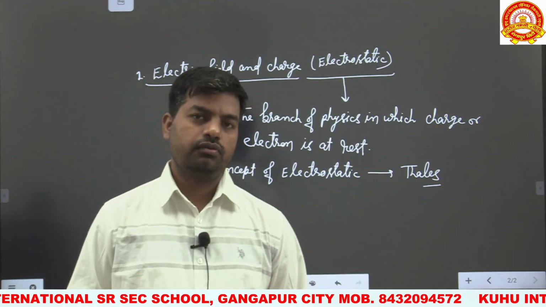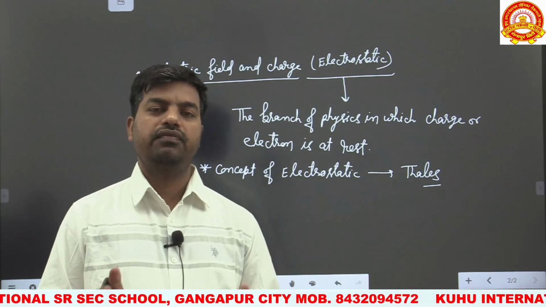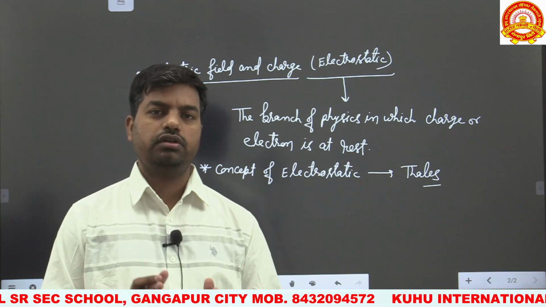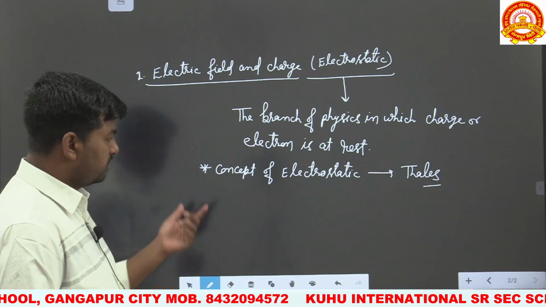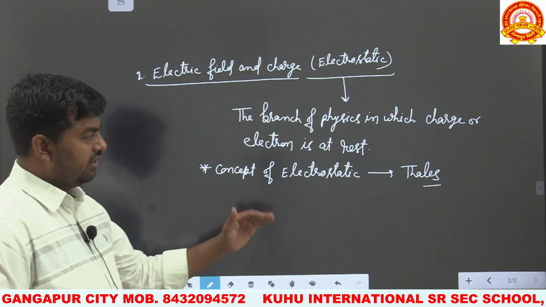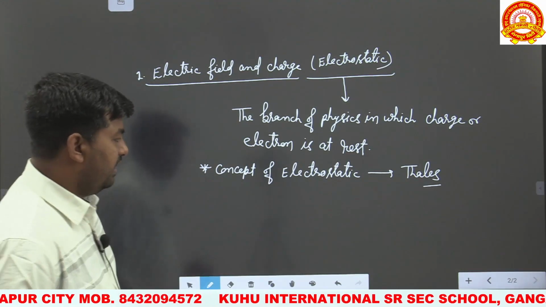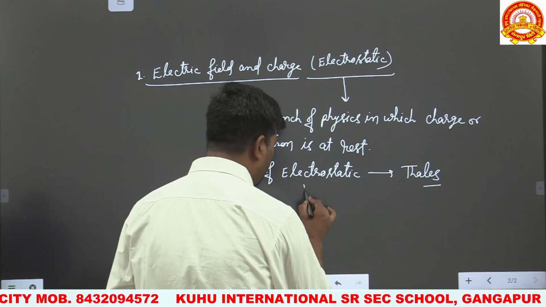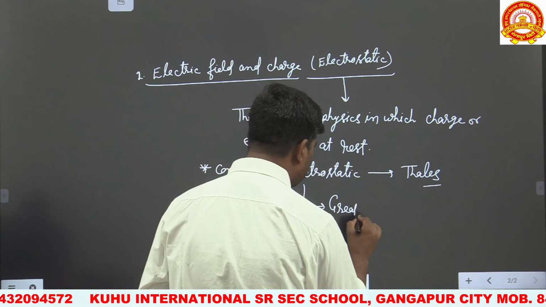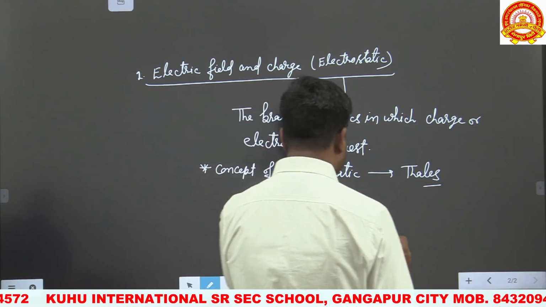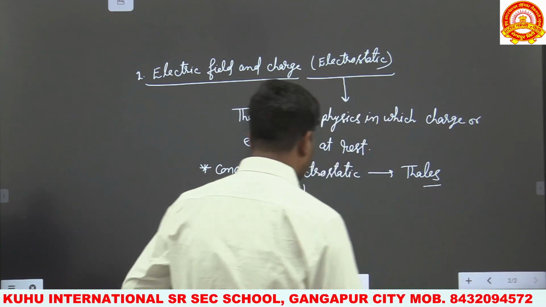In a thunderstorm, due to friction of clouds, charges are produced. So these are the concepts first introduced by Thales, and the word electrostatic is coined from a Greek word called electron.